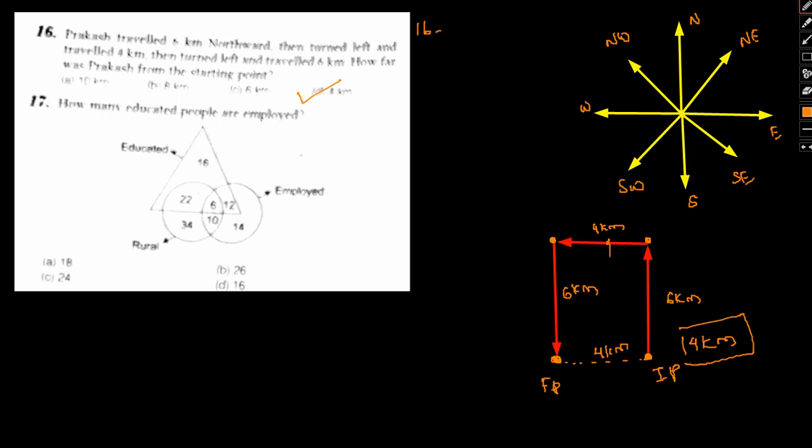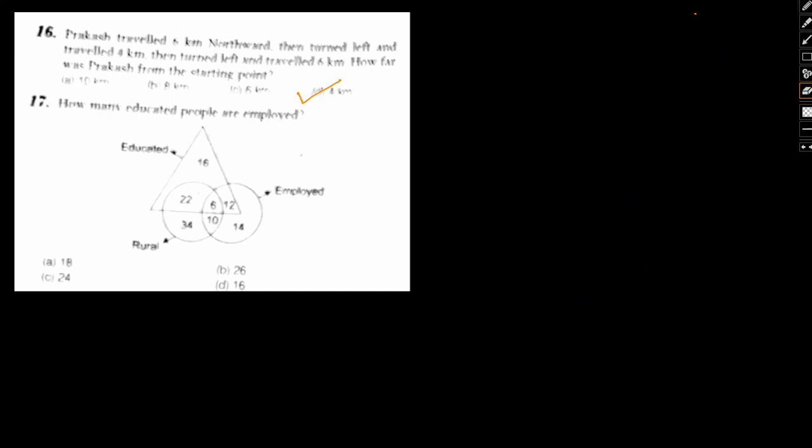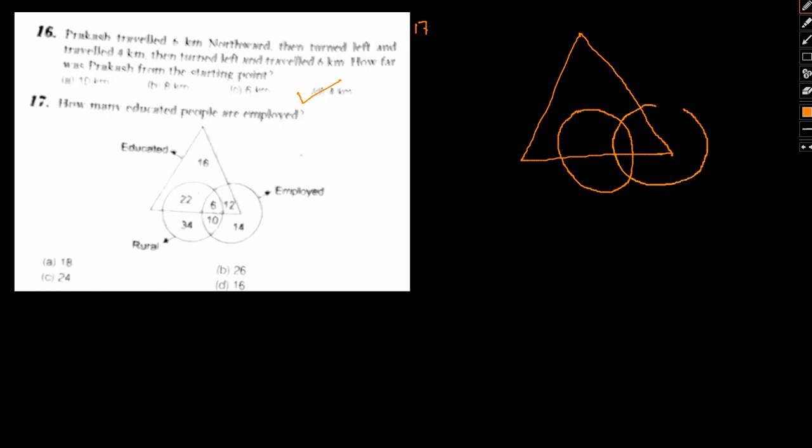So we have been given a diagram. The diagram might be a little hazy, so let me draw the diagram here so that things become clearer. Okay, get rid of all of this first. 17. So we have a triangle, first circle, second circle.